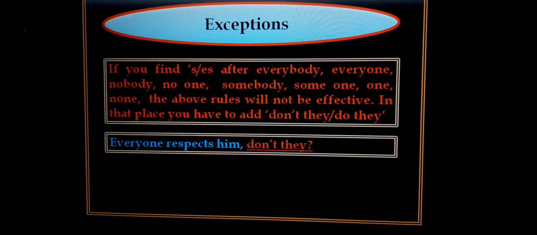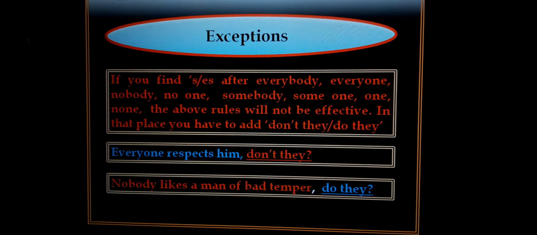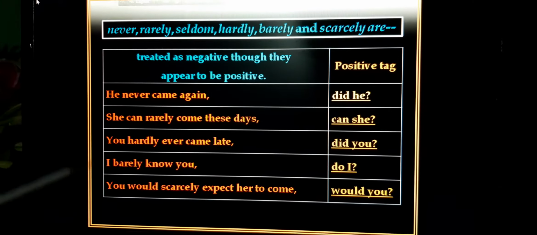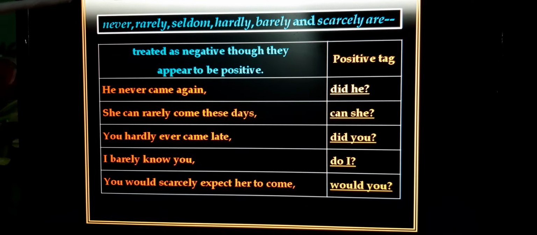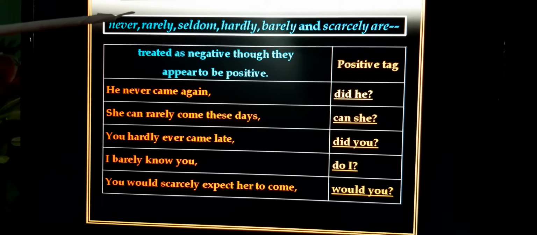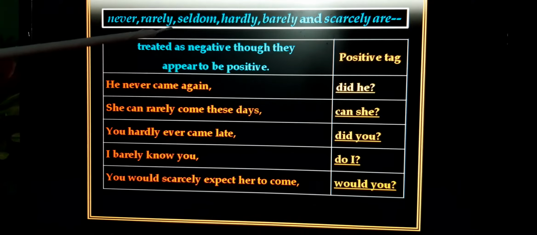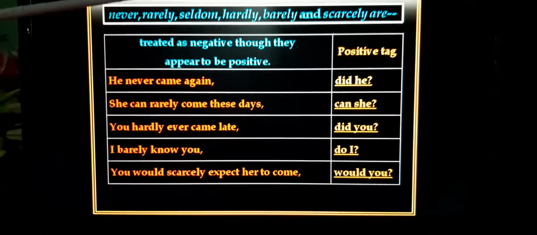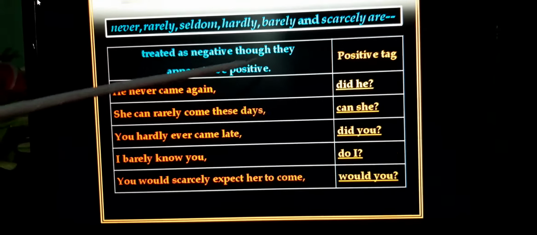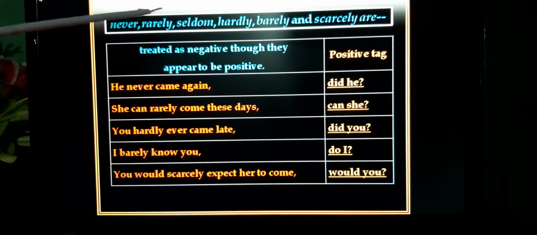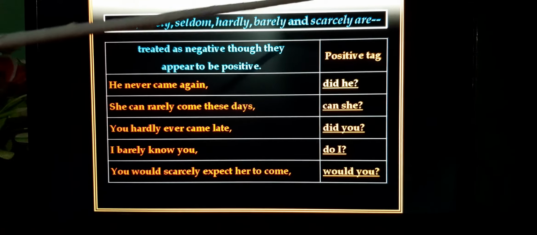For example, everyone respects him, don't they? Nobody likes a man of bad temper, do they? Everybody loves flowers, don't they? Then, if you find these words in sentences, although the sentence looks affirmative, actually the sentence is negative. Then you shall use the tag in positive form. These words are never, rarely, seldom, hardly, barely, scarcely.